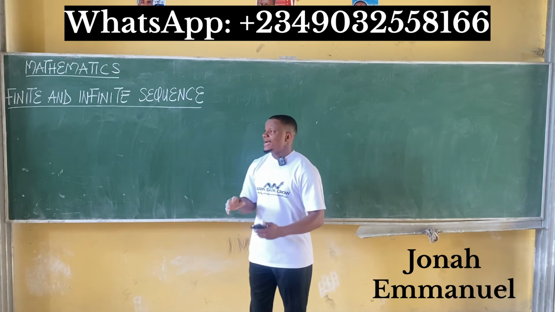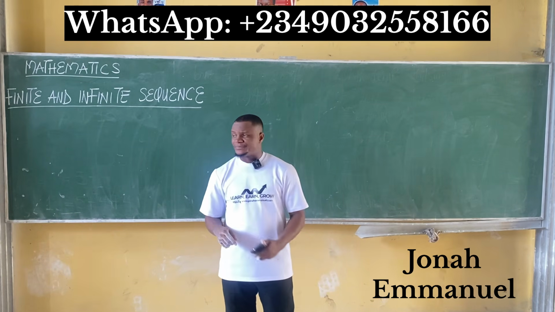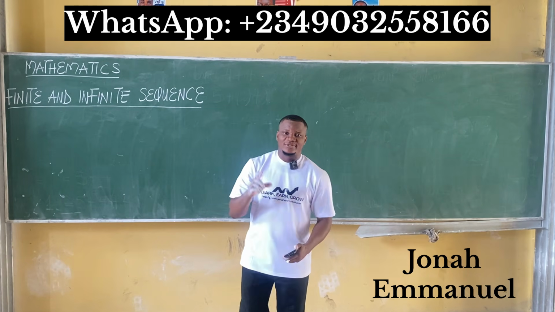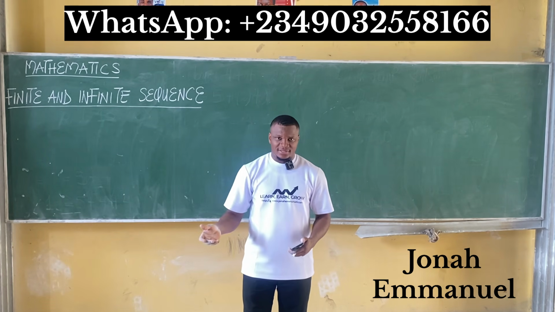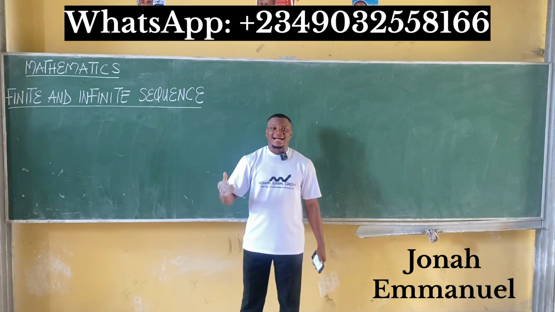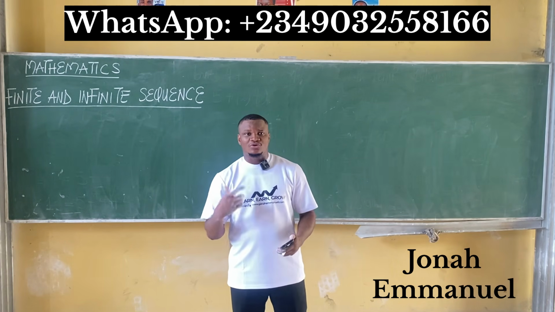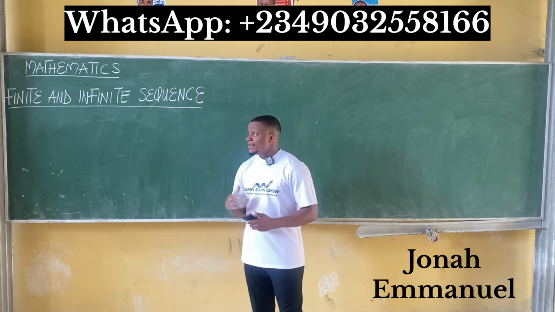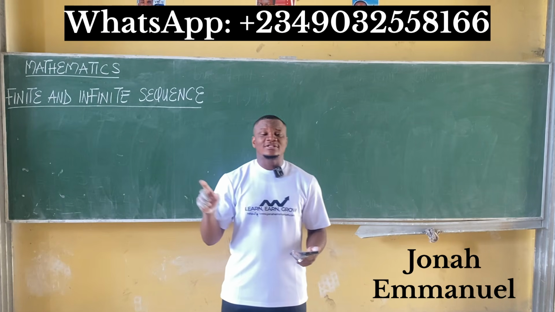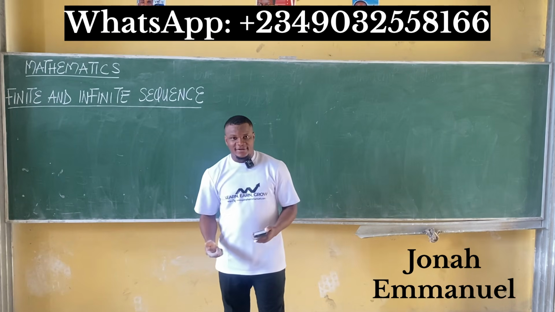Now, using these two terms, how do you define a finite sequence? How do you define an infinite sequence? A finite sequence is simply a sequence where all the terms of that sequence have an end and can possibly be counted. So when you have a particular sequence that has an end, you can get the last term of that sequence. In that case, what you have there is a finite sequence. Meanwhile, if you have a sequence that literally has no end, you cannot get the last term of that sequence. What you have there is an infinite sequence.